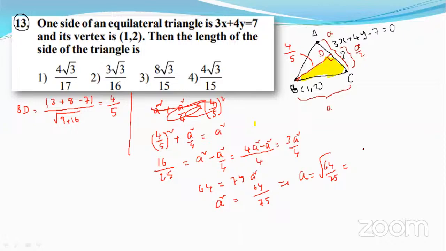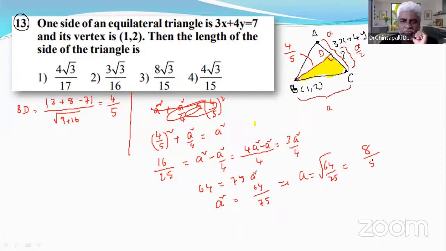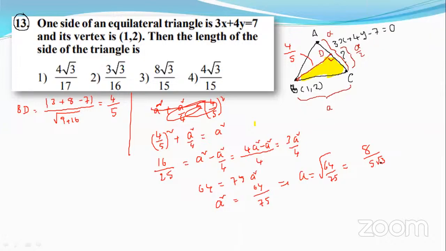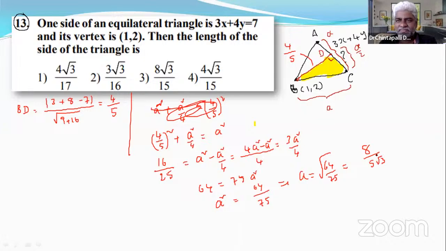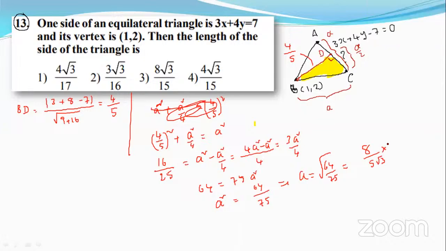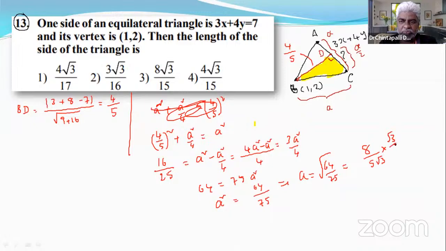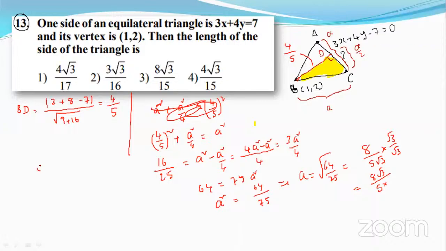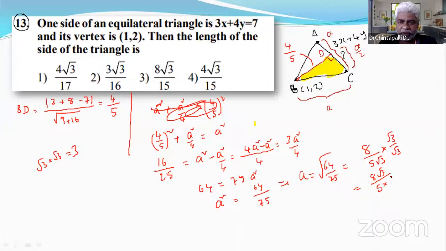So a is 8 by 5 root 3. But there is no such answer, so we multiply by root 3 by root 3. 8 times root 3 is 8 root 3, over 5 times root 3 times root 3. Root 3 times root 3 is equal to 3, so it is 5 times 3.